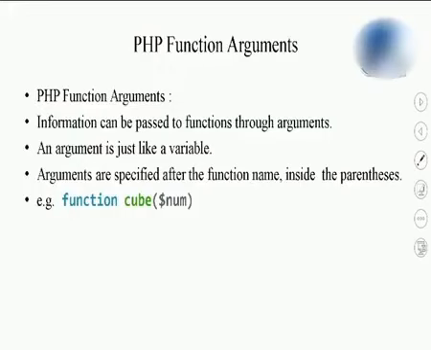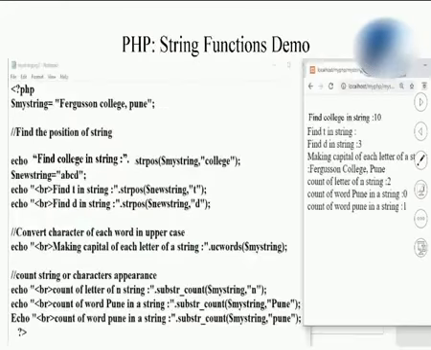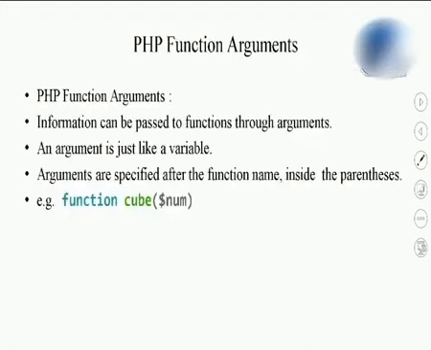Students, if you want to write a user-defined function, you have to make use of the keyword function. The function can be passed arguments. We have just seen in this slide that we have passed arguments in various inbuilt string functions. Whatever we write in the brackets of the method, we call it parameters or arguments. Arguments or parameters are the values which are given to the function for execution.